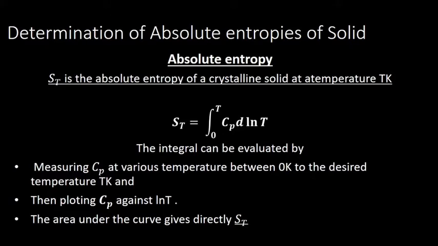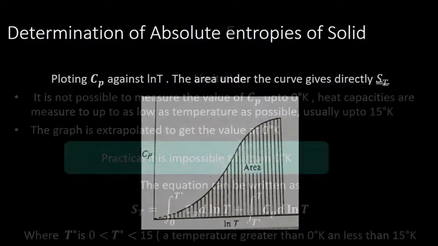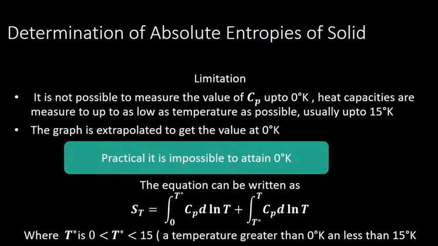The area under the curve gives directly what is known as S_T, the integral part, and that is the absolute entropy. But when we do this, there is a limitation. Attaining 0 Kelvin is practically difficult.